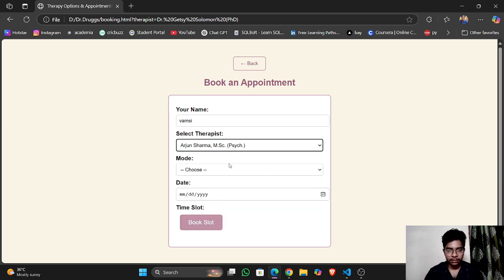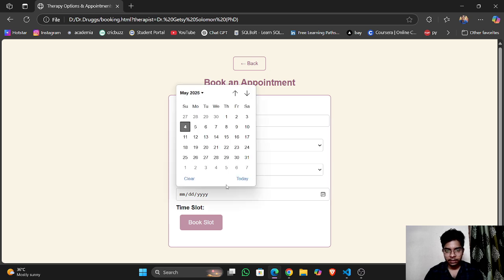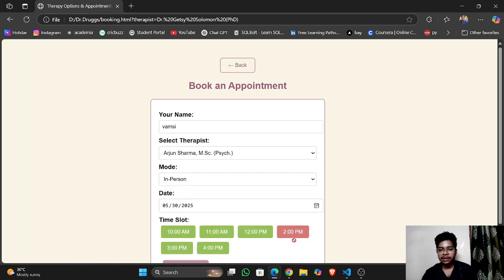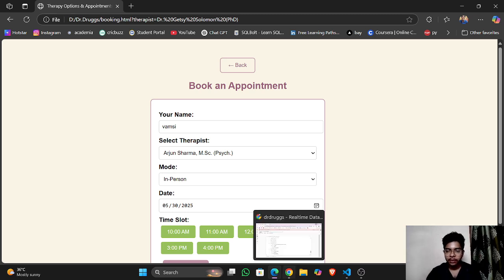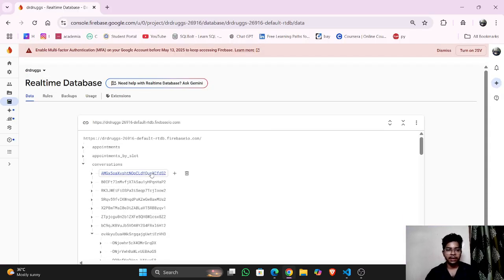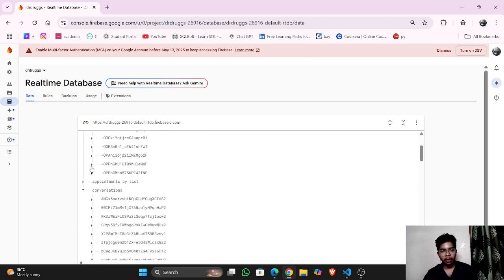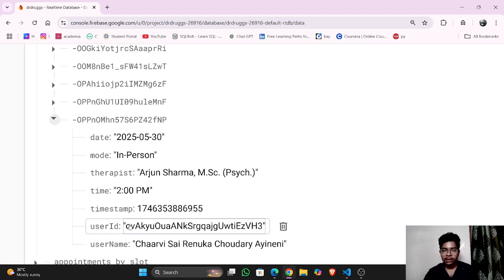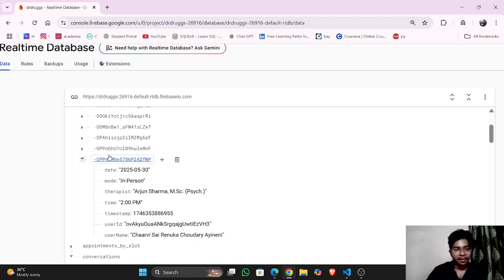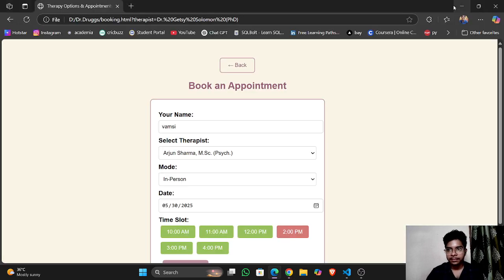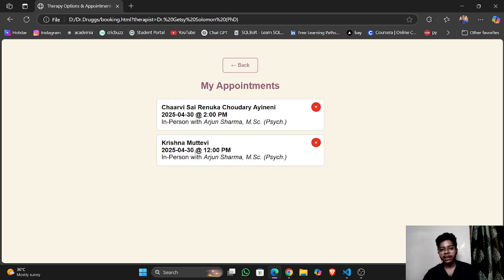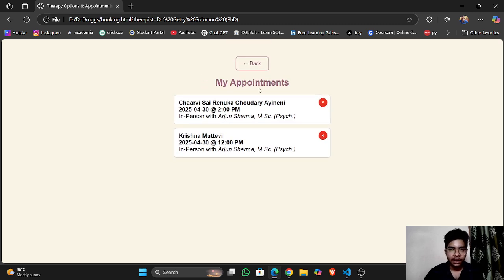Let's see. In person. See here, it is red. It means the slot was already booked for that particular person at that particular moment. So let's look at the appointments. Arjun Sharma, Chaarvi Renuka Chaudhary, booked by the user, which is anonymous. See here. So it is working dynamically, and it is showing the different appointments.